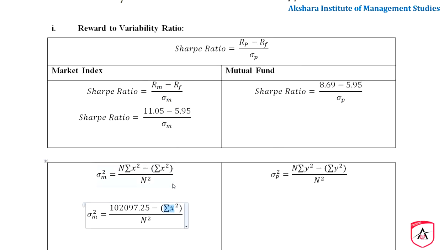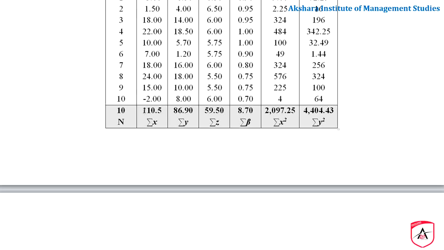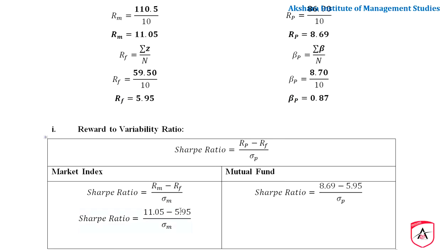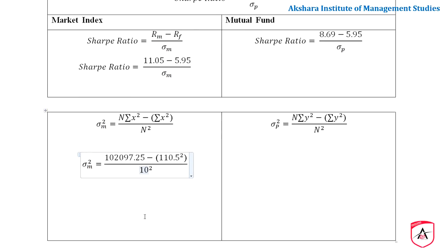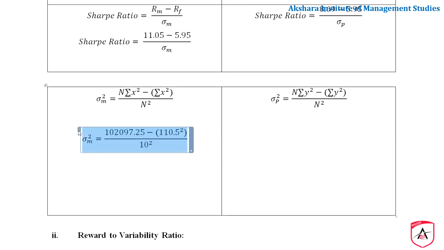Sigma x square, x is how much? It is 110.5, so that we have to write. 110.5 square should be remaining, and N square, N is 10, so N square is 10. And now we have to further solve this.